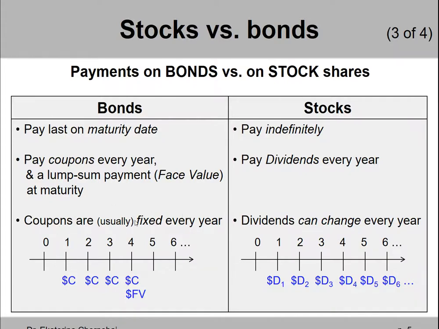What do coupons look like for bonds? Typically, they're fixed every year, so we have the same coupon amount every year, or maybe every half a year if coupons are semi-annual. Dividends can actually change every year. That's why on this sample timeline I put D1, so dividend in 1 year, D2, dividend in 2 years. If I wanted to indicate that the dividends are the same, then I would not differentiate the notations with subscripts 1, 2, 3, and so on. I would just use the same, let's say, capital D for all dividends.